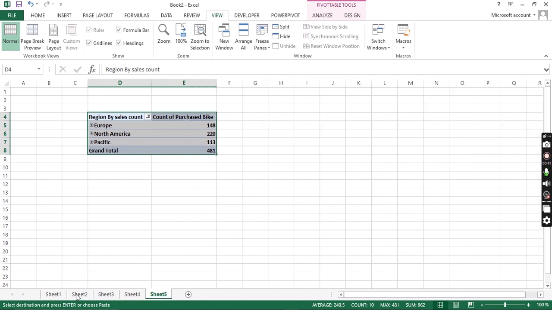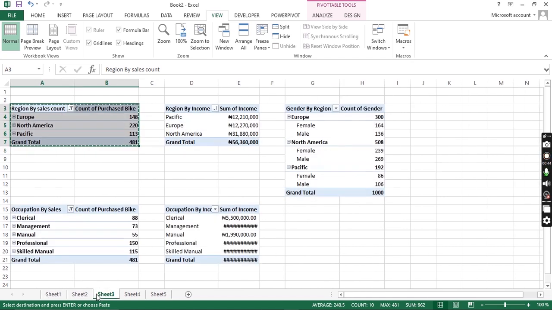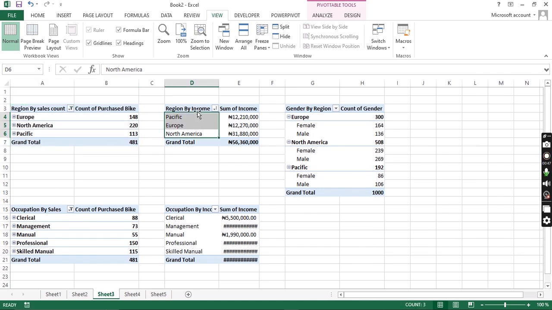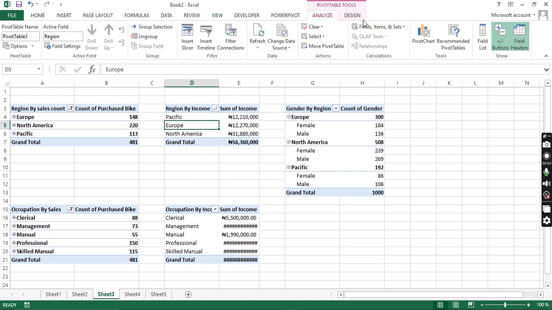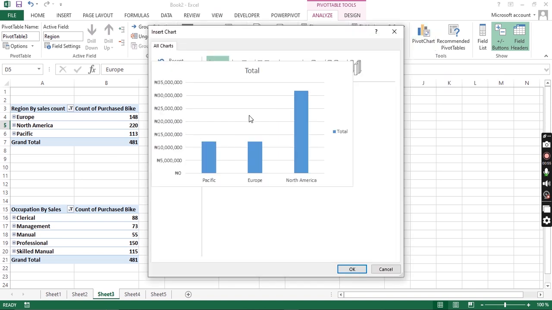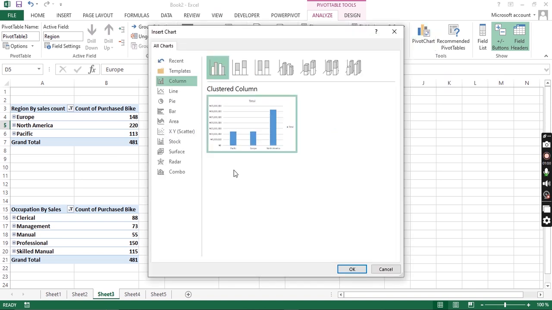Then the other ones were, we created a chart for this. Escape to remove that thing. We created a chart, analyze, pivot charts. We chose, I believe it was pie for this.